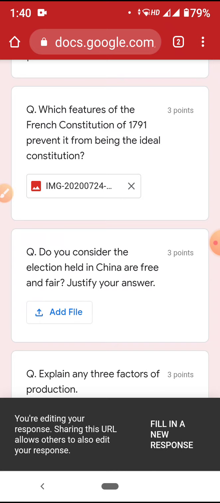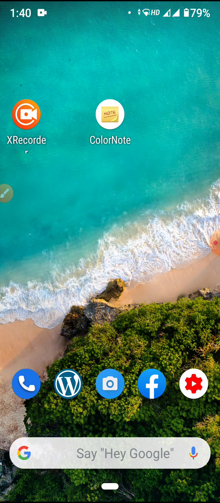Now the second answer. First I'll show how to do it. Now I'm taking a photo from my camera, because suppose my form is not supporting the camera there. So I'll take the photo. One photo I have taken. This is my another answer. And this is my third answer. Only these photos I will be using. Make sure that you take clear photos.